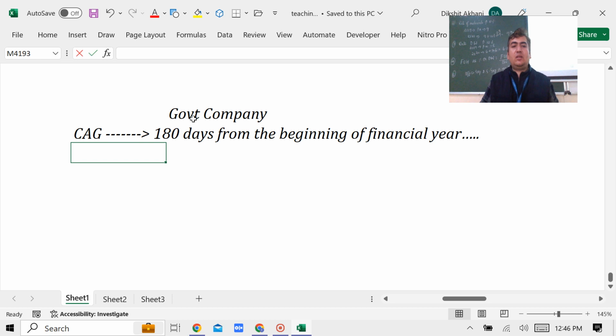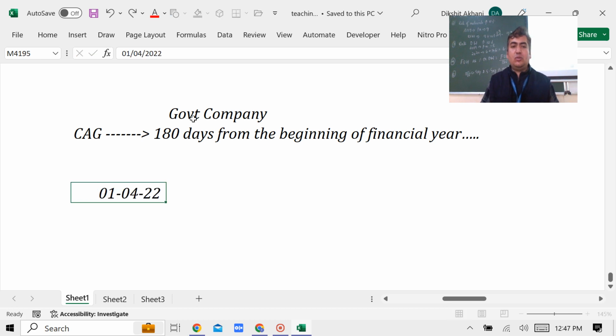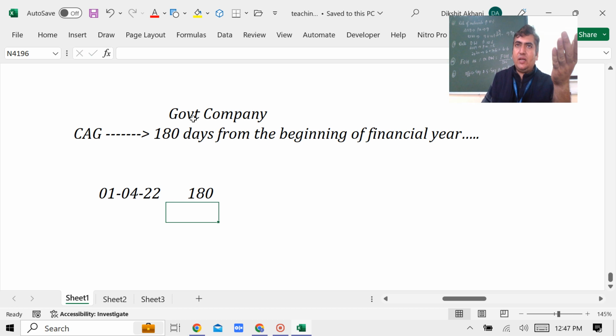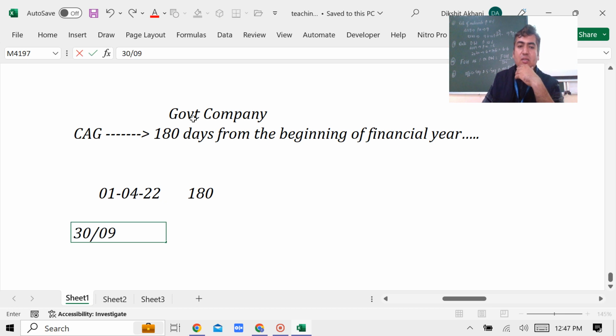So assume guys, it is, suppose, 1st April 2022 and 180 days. 180 days means approximately I would say 6 months. So for 1st April 2022, apply the 180 days, 6 months, it is coming to somewhere around 1st October. So 30th September generally is the last date on or before which you have to appoint.